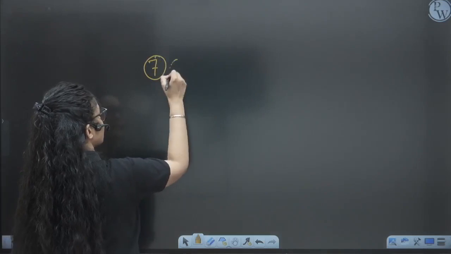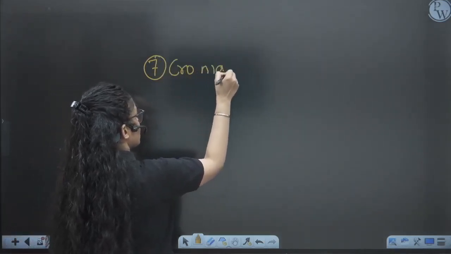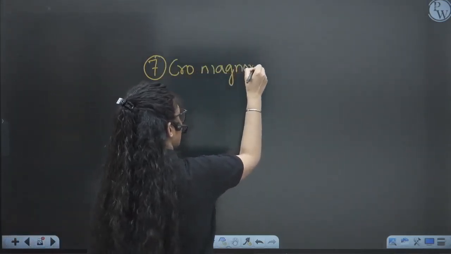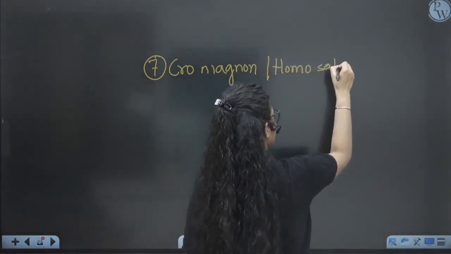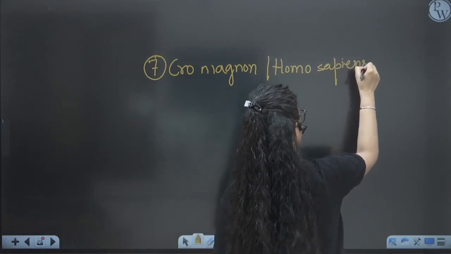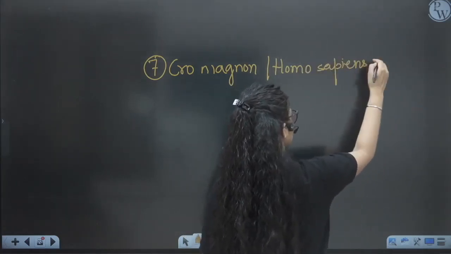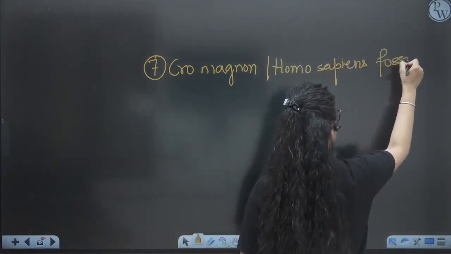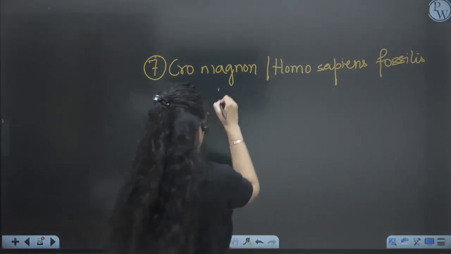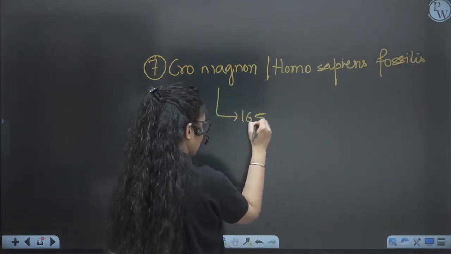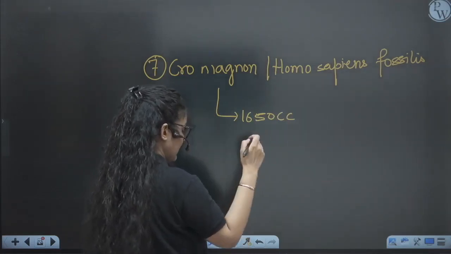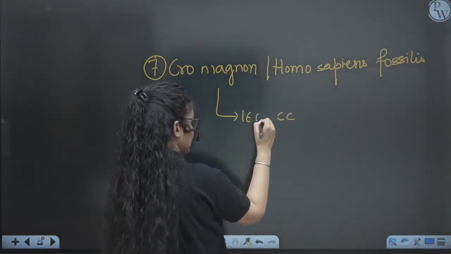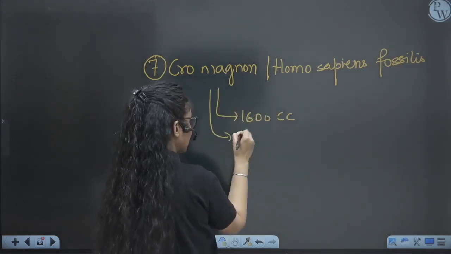Now the seventh is the Cro-Magnon, also called Homo sapiens fossilis. Neanderthal is also known as Homo sapiens neanderthalensis. The Cro-Magnon had so much cranial capacity, approximately 1650, so much brain, right? They did cave arts.